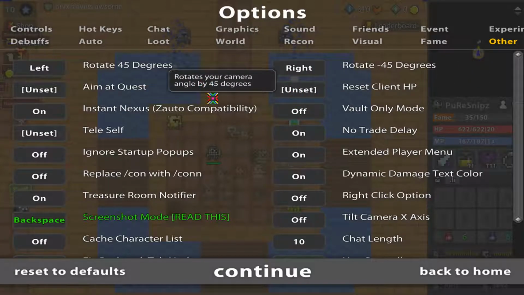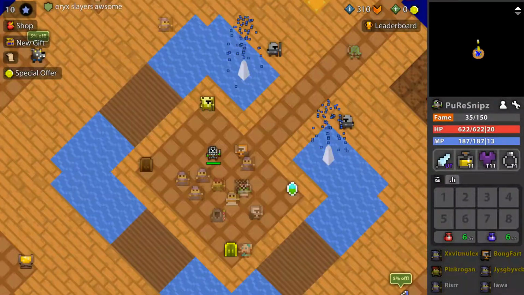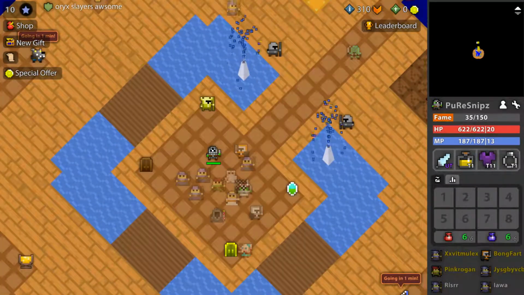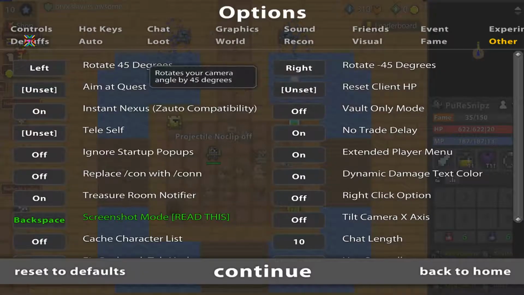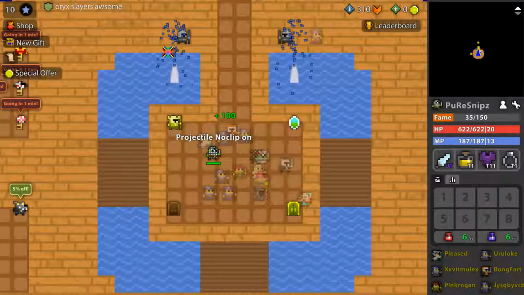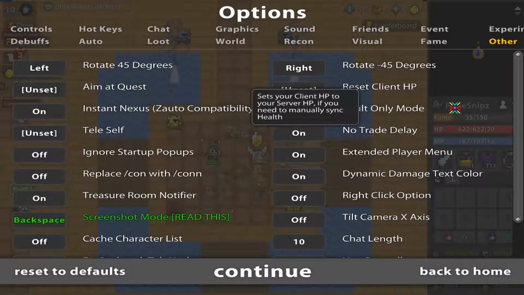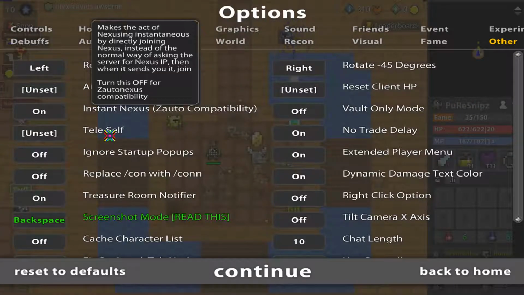I have that on. Pretty useful. What it does is literally you just rotate 45 degrees. I like that. You know, I like that. I put my clip there. Okay. Ammo quest, don't need it. Reset client speed, don't need it. Instant nexus, put it on.